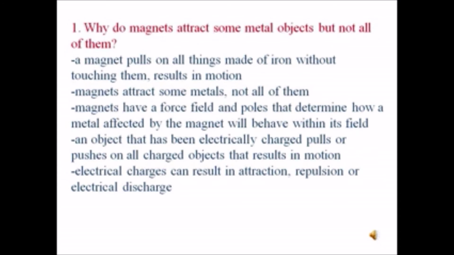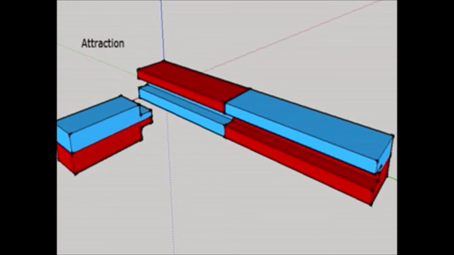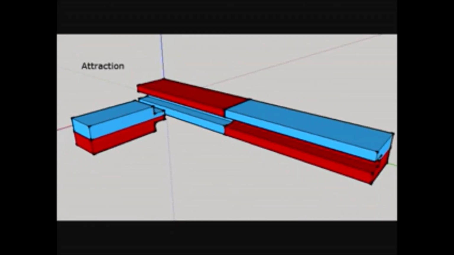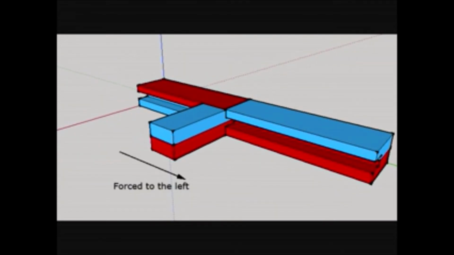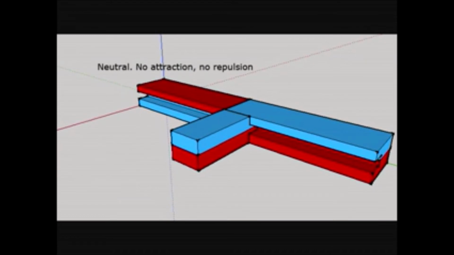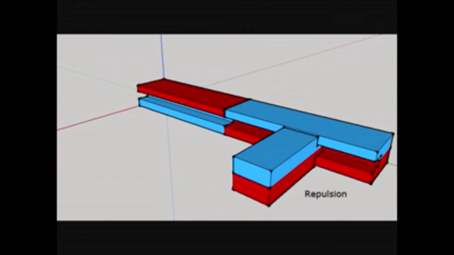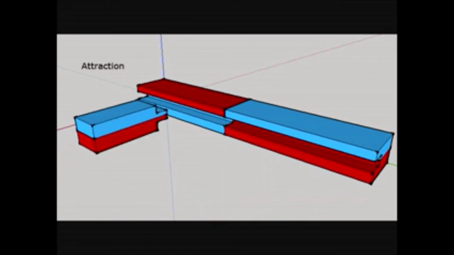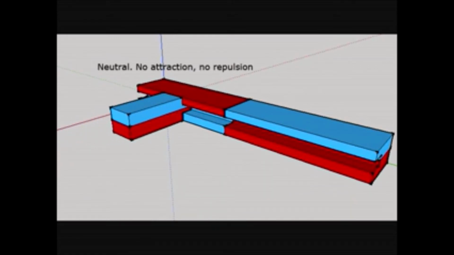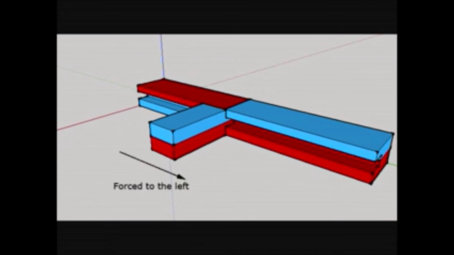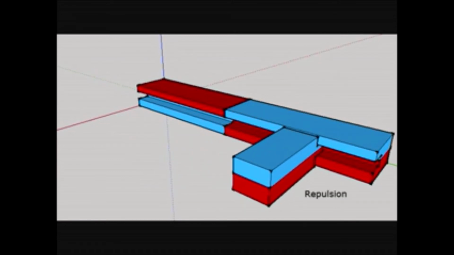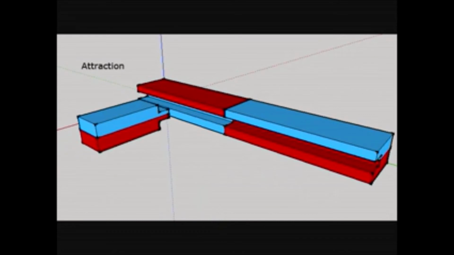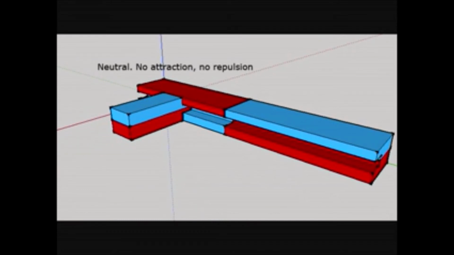In short, why do magnets attract some metal objects but not all of them? A magnet pulls on all things made of iron without touching them, results in motion. Magnets attract some metals, not all of them. Magnets have a force field and poles that determine how a metal affected by the magnet will behave within its field. An object that has been electrically charged pulls or pushes on all charged objects that results in motion. Electrical charges can result in attraction, repulsion, or electrical discharge.